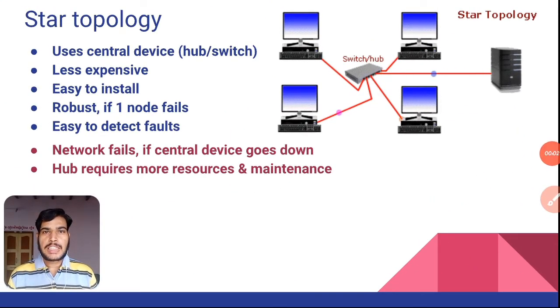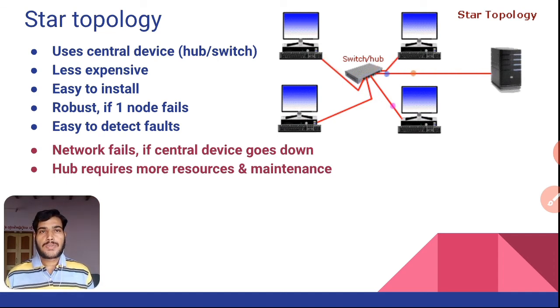The next computer network topology is star topology, which forms a star-like structure. In this figure you can observe it is going to form a star-like structure. All the devices are connected to a central common device. It might be a hub or it might be a switch. Here the data has to travel through the central device only. Suppose system 1 is going to send data to system B, the data has to travel through the central device only.